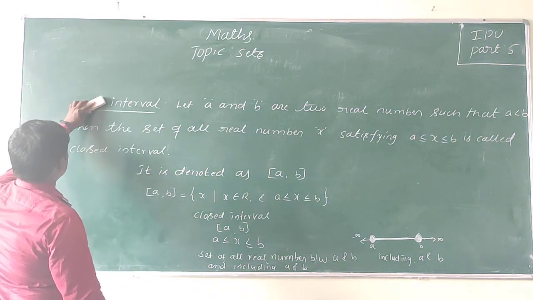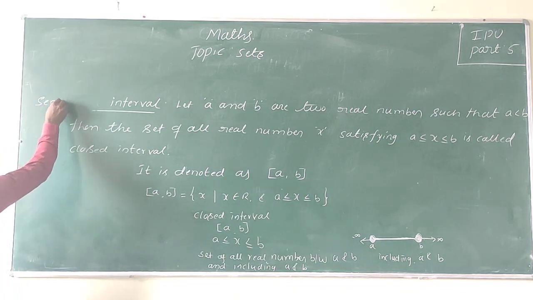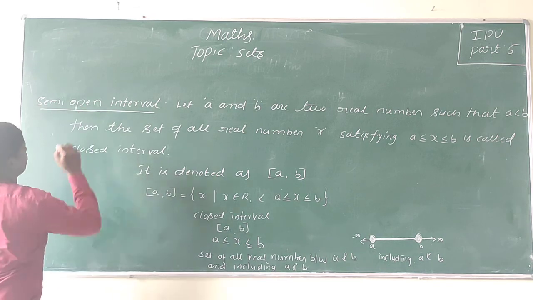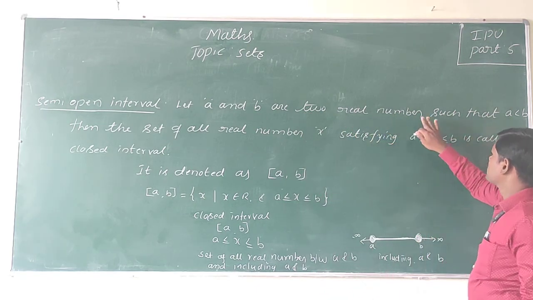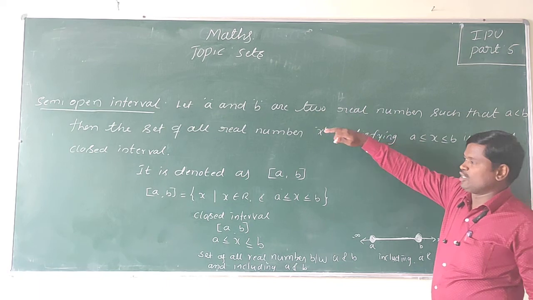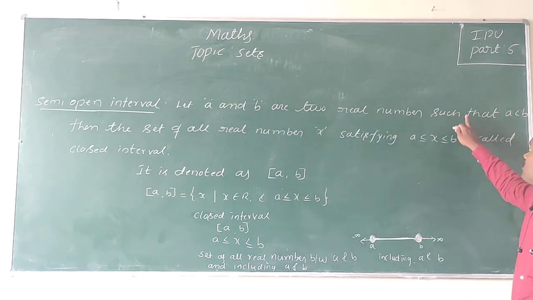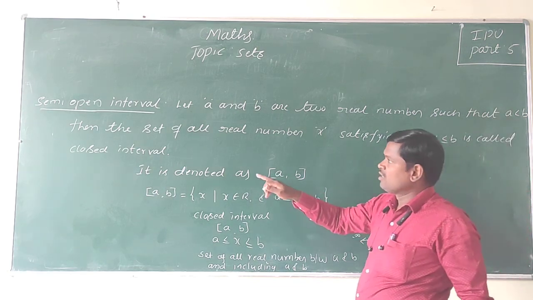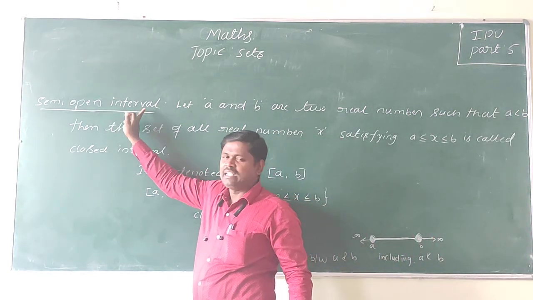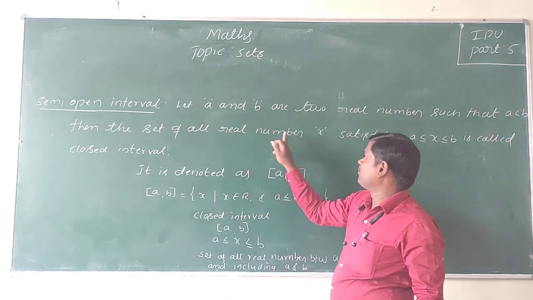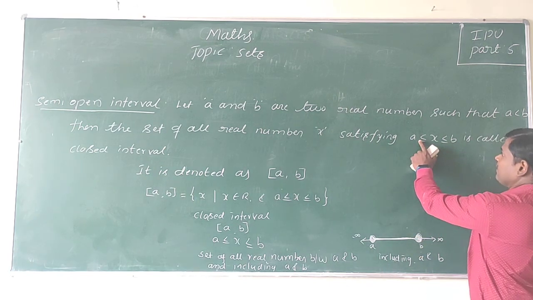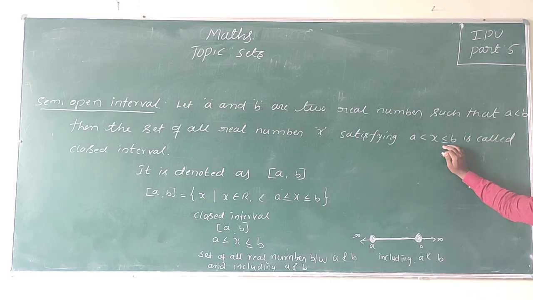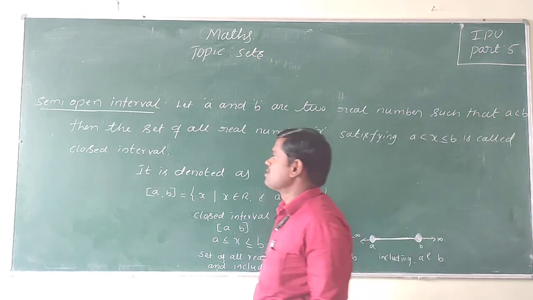Semi-open interval. The definition is: let A and B be two real numbers such that A is less than B. Then the semi-open interval is the set of all real numbers x satisfying A less than x less than or equal to B. This is called a semi-open interval.